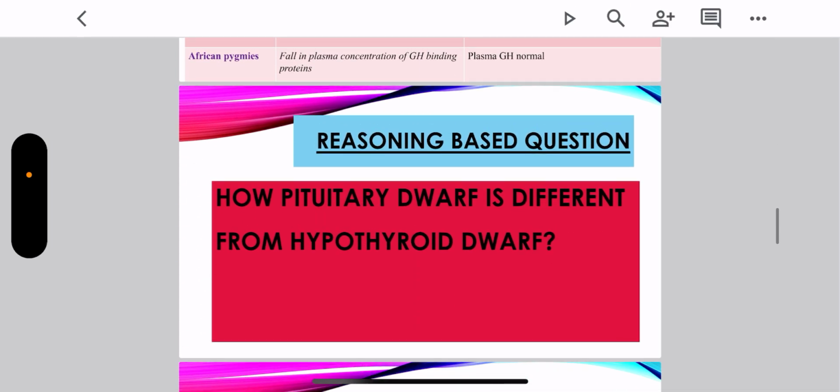Now one reasoning based question can be extracted out. How is pituitary dwarf different from hypothyroid dwarf? Keep on thinking. I'll answer all the reasoning based questions at the last.